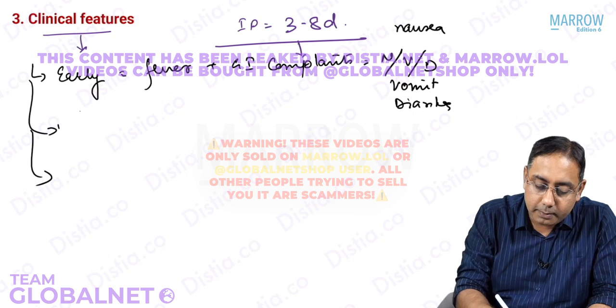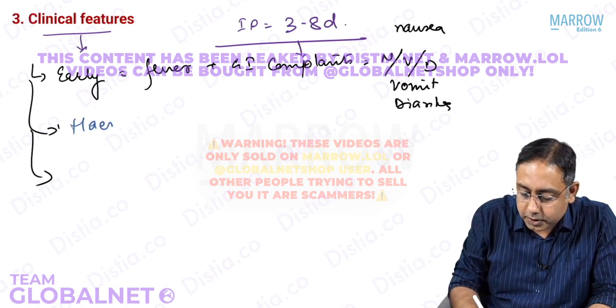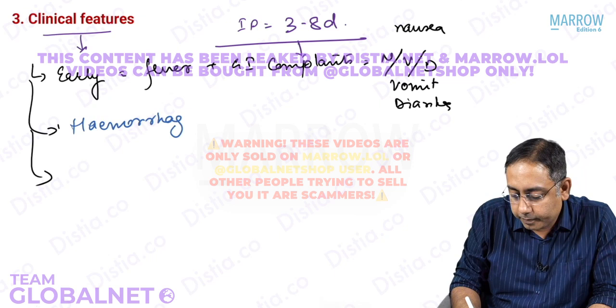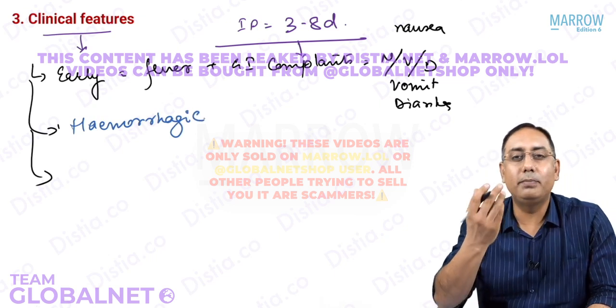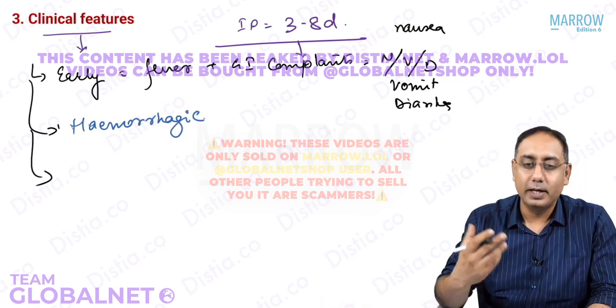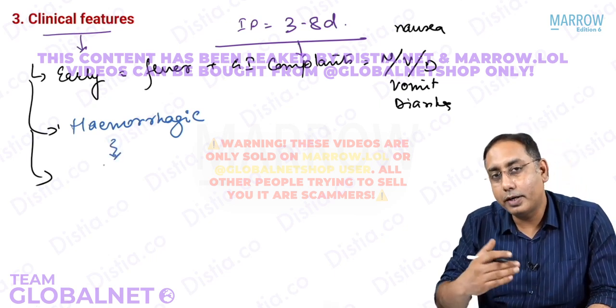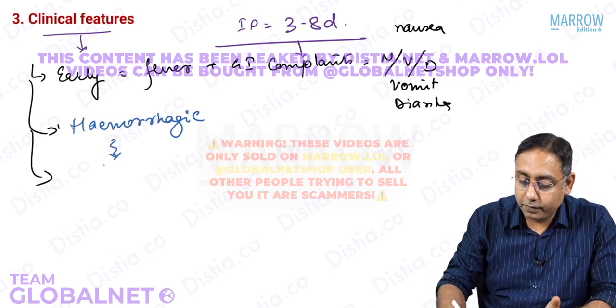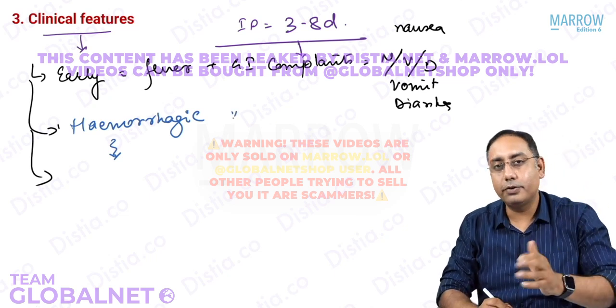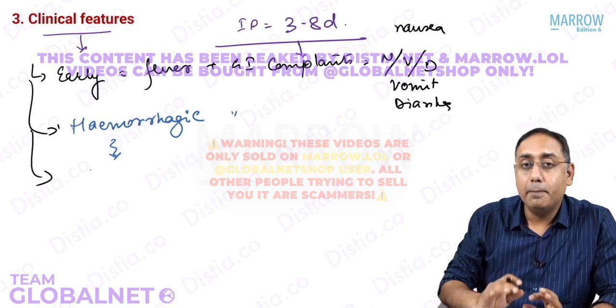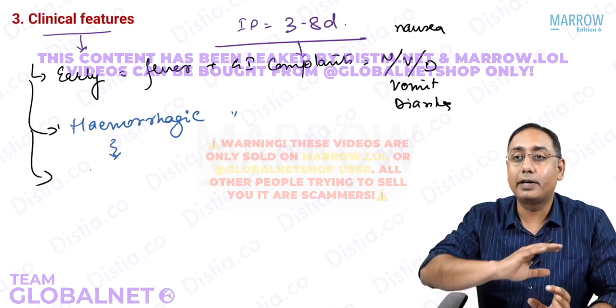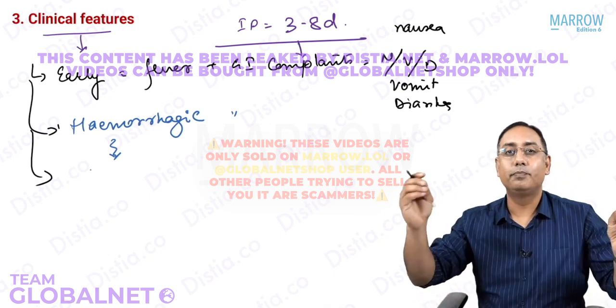And then slowly there may be hemorrhagic manifestations, where there may be bleeding from the mouth, bleeding from the nose and so on. After the hemorrhagic manifestation, the patient may become afebrile. The fever will continue during the early phase and during the hemorrhagic phase, and then the patient may usually be afebrile for 10 to 21 days, for 2 to 3 weeks.